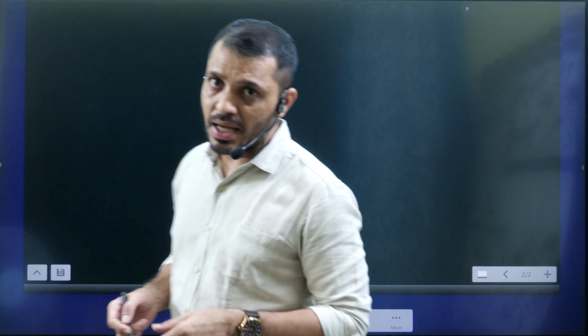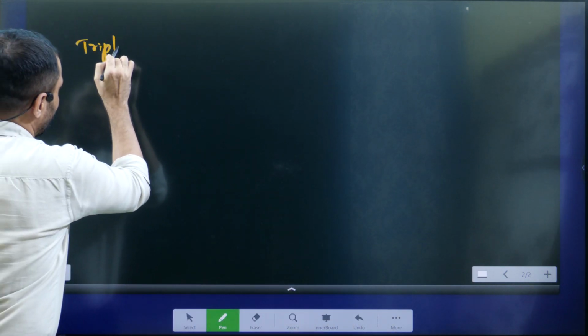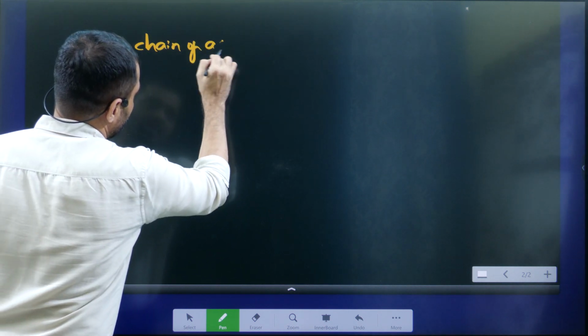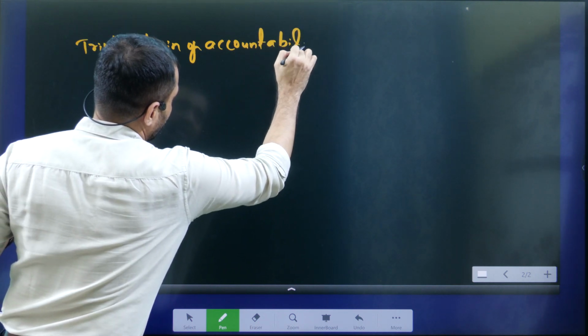What is this triple chain of accountability? Students, this concept is very, very important, because this bill is missing that triple chain of accountability.